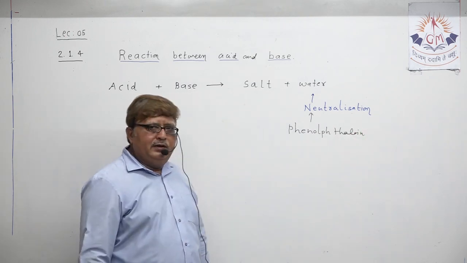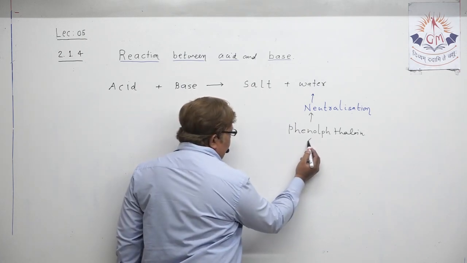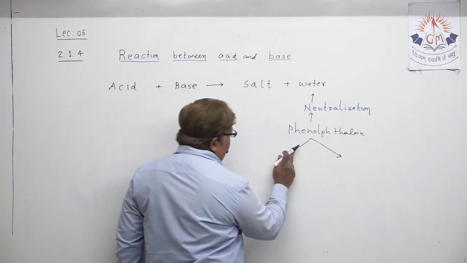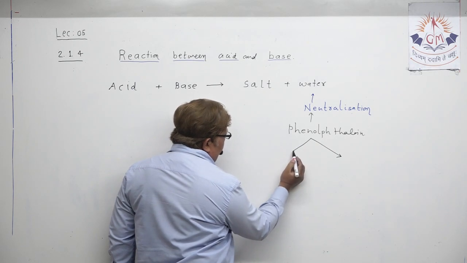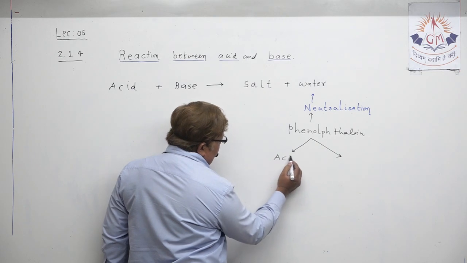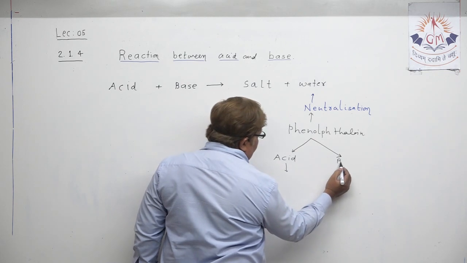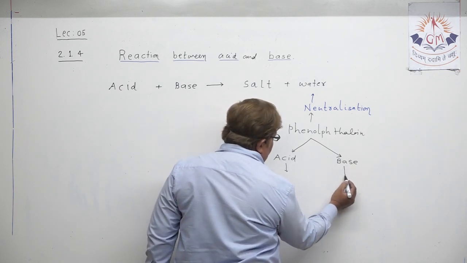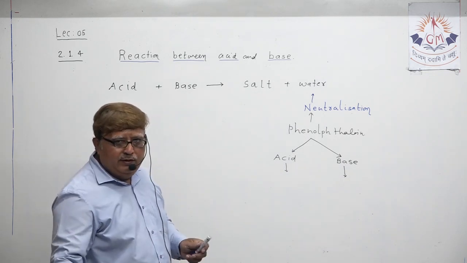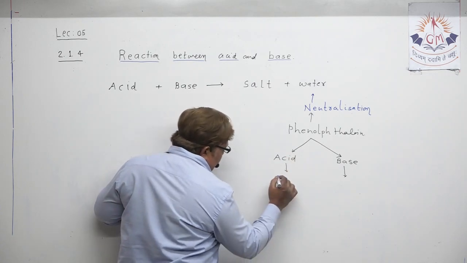When phenolphthalein indicator imparts which color with acid and which color with base, my dear student, you all know very well. With acidic solution and with basic solution, it imparts different colors. With acid, phenolphthalein gives which color?